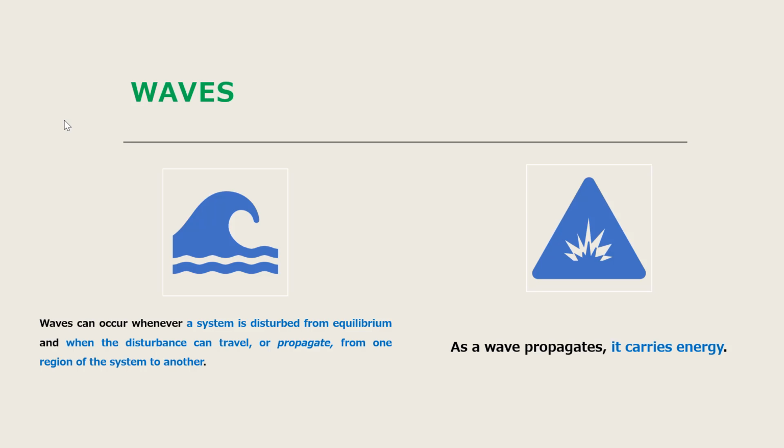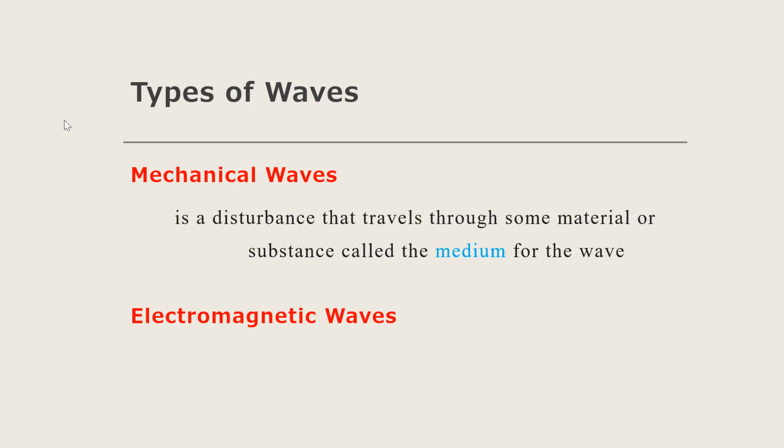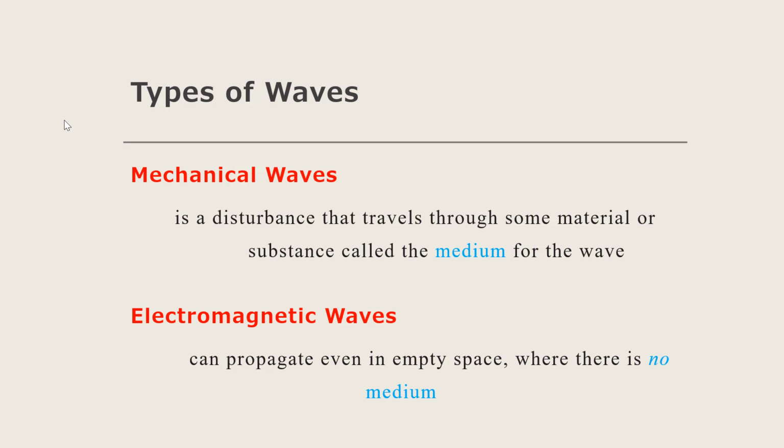Now, there are two types of waves. We have mechanical waves and we also have electromagnetic waves. Mechanical waves are waves that travel through a medium. Examples are sound waves, waves on a string, seismic waves, and water waves. We also have electromagnetic waves, wherein these waves can travel through empty space or where there is no medium. Examples are light, radio waves, infrared, and UV radiation. Now in this particular video, we will be learning more about mechanical waves.